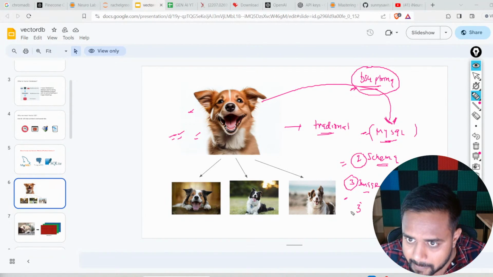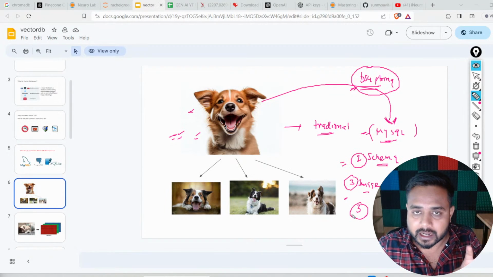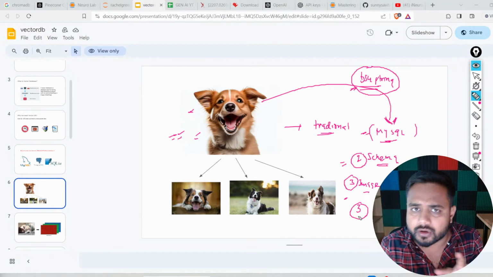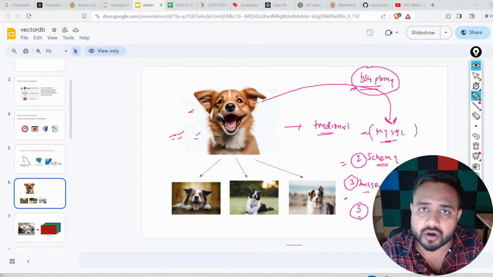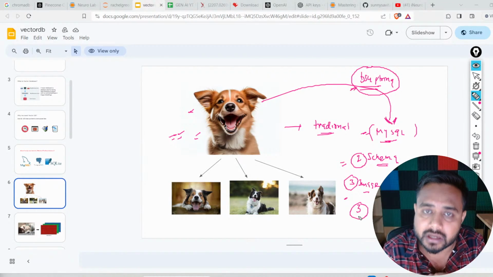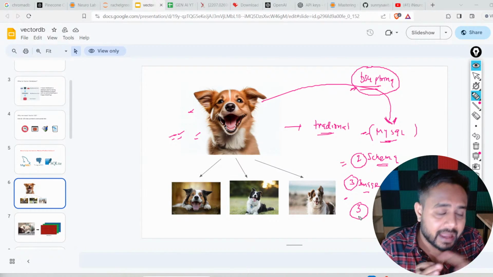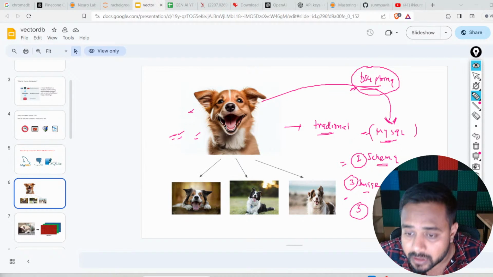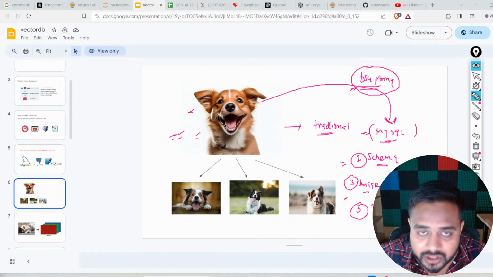Here, see, this SQL database. Let's say we are going to store it over there. Now, whenever we talk about text or images with respect to generative AI or LLMs, we have to perform one operation called similarity search. I will show you what this particular operation, similarity search, is.